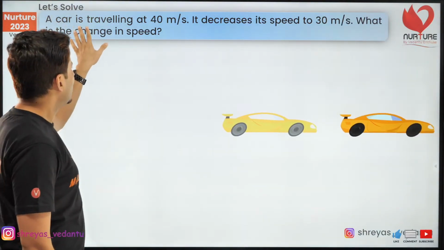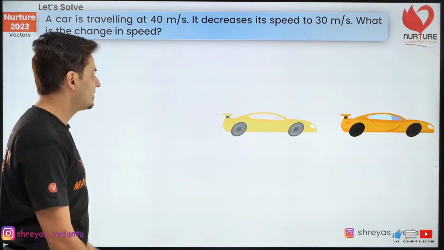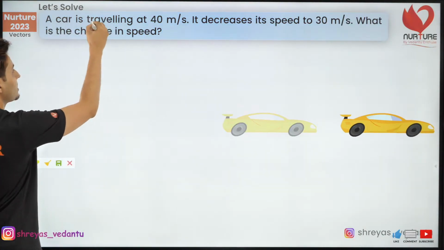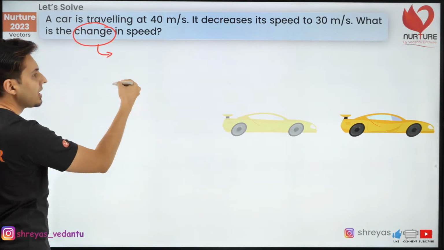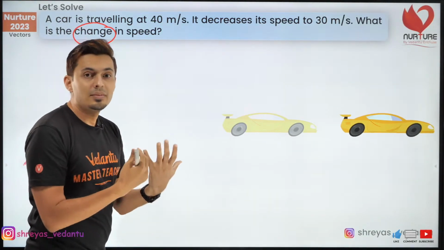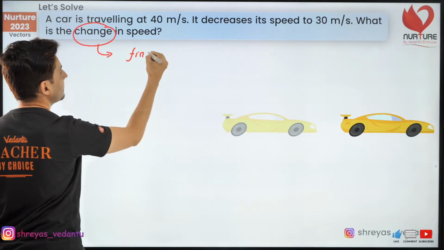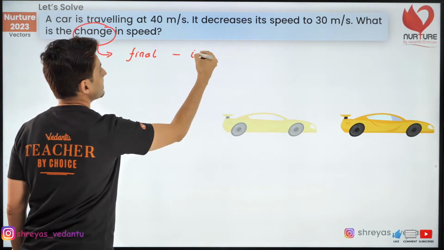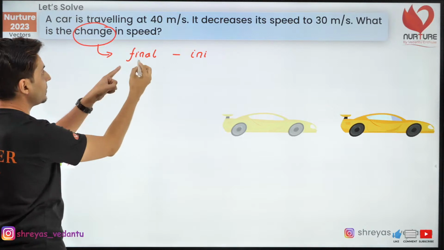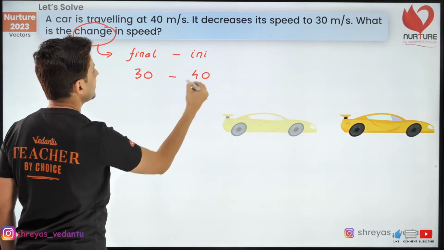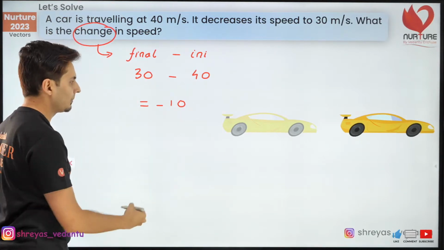Okay. So guys, a lot of you said 10. Well, the answer is not 10. The answer is -10. Remember, the word change. Okay, change means how much is the difference between the final and the original value. So it's always the difference between the final minus the initial or the original value. Now the final value of the speed is 30, original value is 40. So guys, the change is -10.